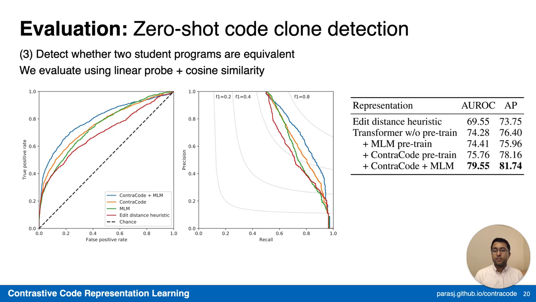Finally, we consider a zero-shot code clone detection task. Here, we wish to detect whether two student programs are functionally equivalent. And so we evaluate this task using a linear probe network and a cosine similarity loss. And what we're considering here is a zero-shot setup in order to compare it to the linear probe setup in self-supervised image processing. Again, what we find here is that ContraCode significantly outperforms both supervised baselines as well as masked language modeling.